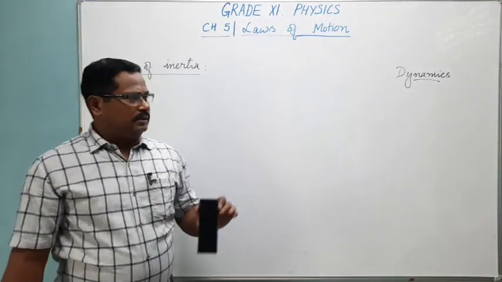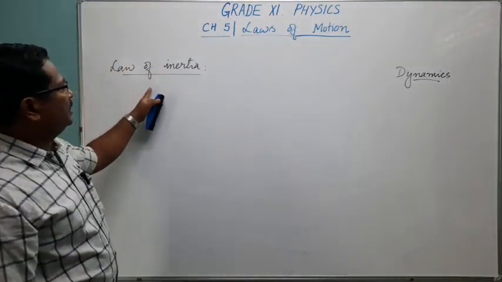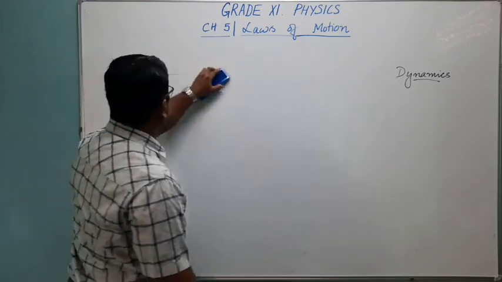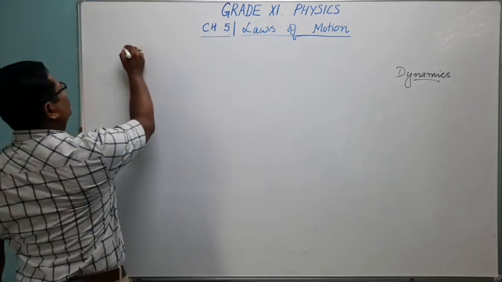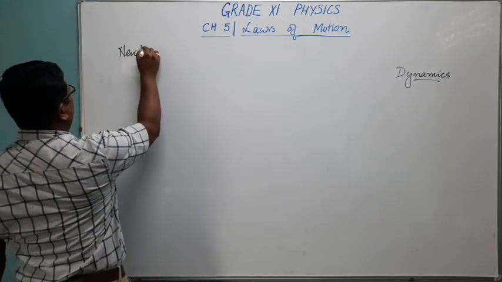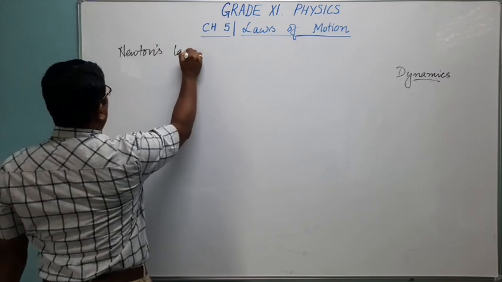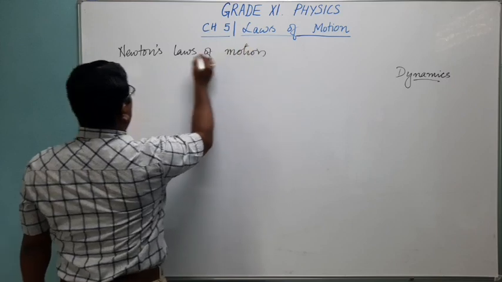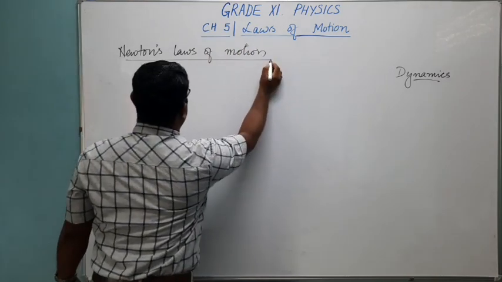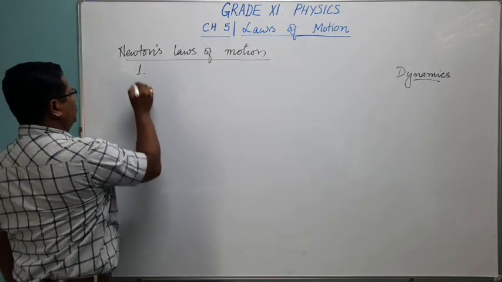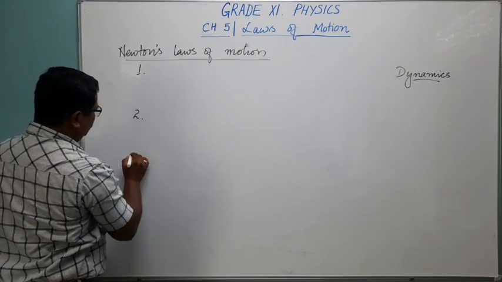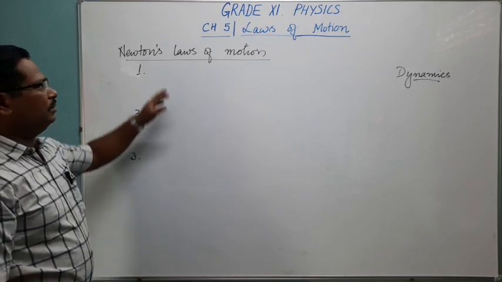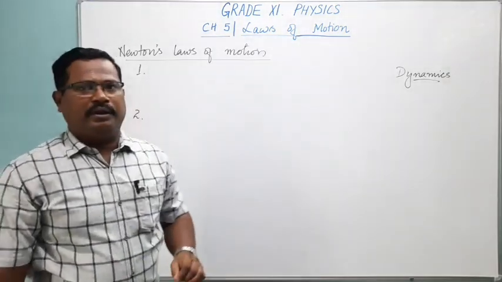Now, taking this law of inertia into account, Newton gave the three laws of motion, Newton's laws of motion. He took the law of inertia, and along with that he gave two more laws to complete the laws of motion. The first law is the law that was given by Galileo.